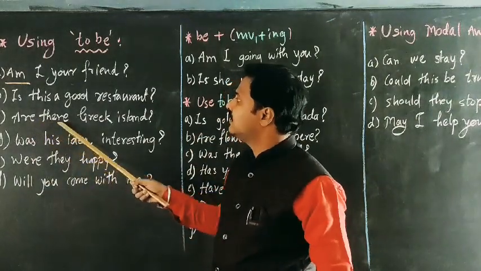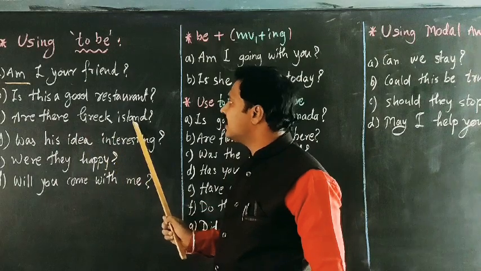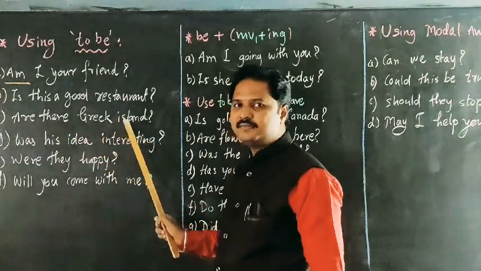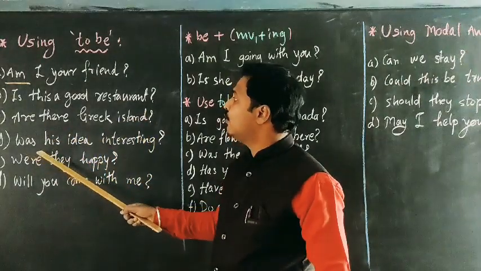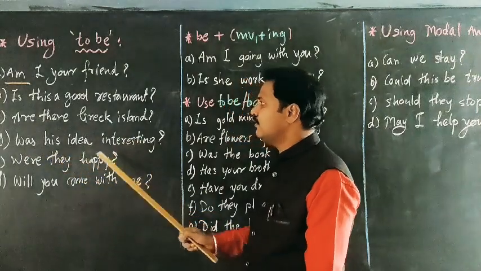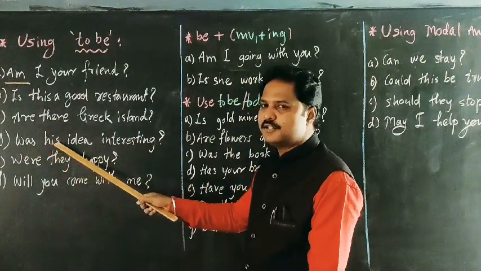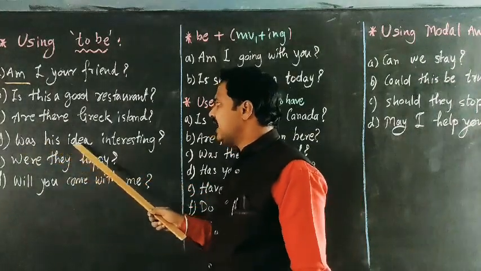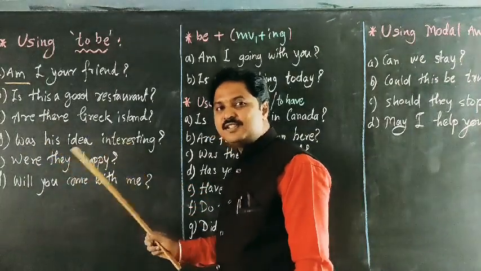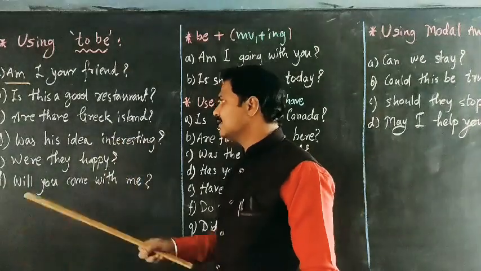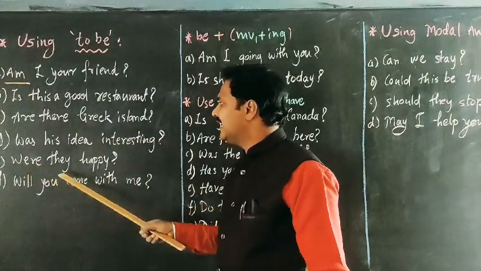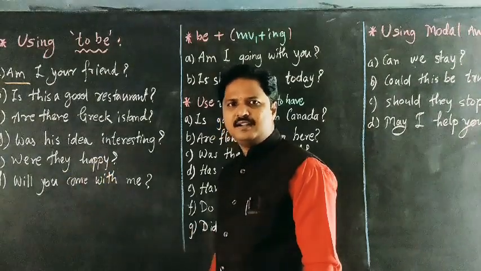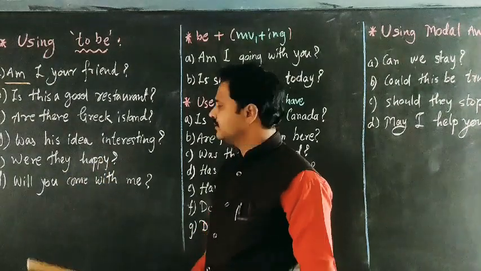Then, are there Greek islands? Yes or no. Then, was his idea interesting? Was starts with was, third person singular. That's why was is used here. Was his idea interesting? Yes, it is. Were they happy? Yes, they are happy, or yes.